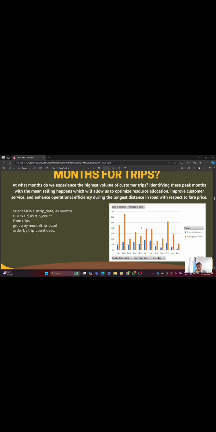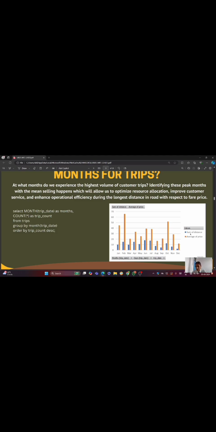From the table format we make a bar graph: Jan, Feb, March, April, and so on up to December. It's 12 months, as we know. Then the sum of distance: the highest sum of distance is in the month of, I think, June.